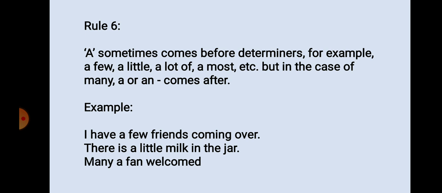Rule number 6. A sometimes comes before determiners. For example, a few, a little, a lot of, a most. Few, little, lot of and most are determiners. But in case of many, a or an comes after many: many a. I have a few friends coming over. There is a little milk in the jar. Many a fan welcomed.